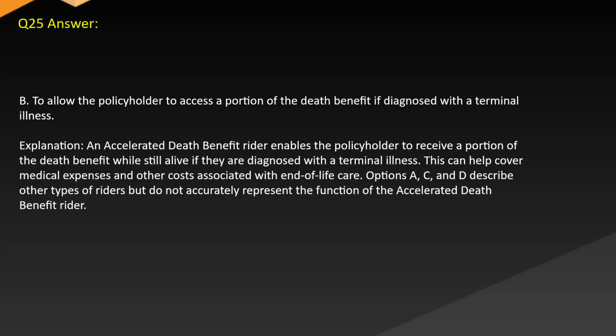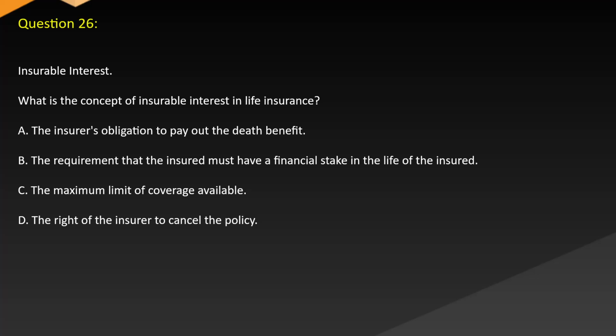Answer: B. To allow the policyholder to access a portion of the death benefit if diagnosed with a terminal illness. Explanation: An accelerated death benefit rider enables the policyholder to receive a portion of the death benefit while still alive if they are diagnosed with a terminal illness. This can help cover medical expenses and other costs associated with end-of-life care. Options A, C, and D describe other types of riders but do not accurately represent the function of the accelerated death benefit rider.